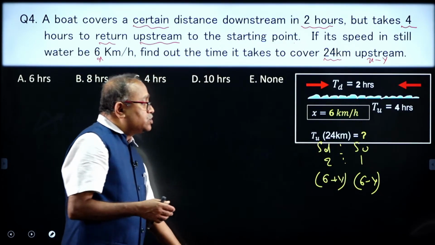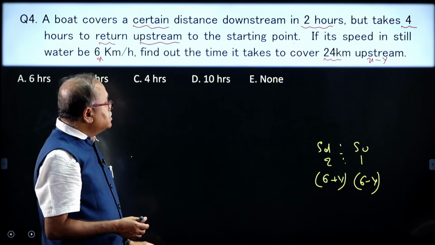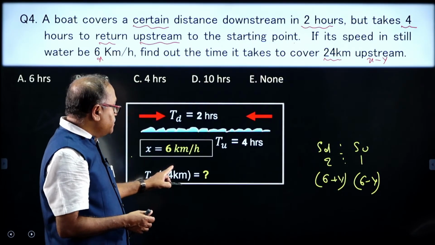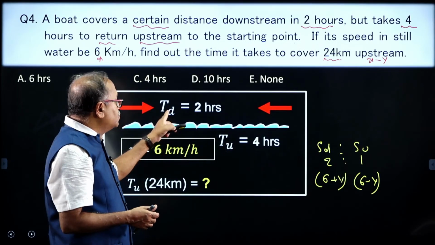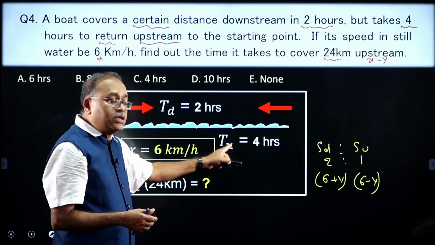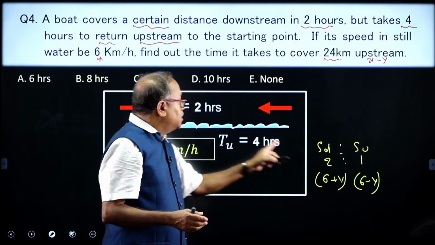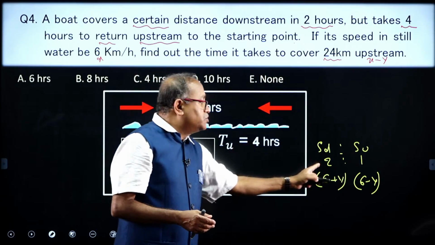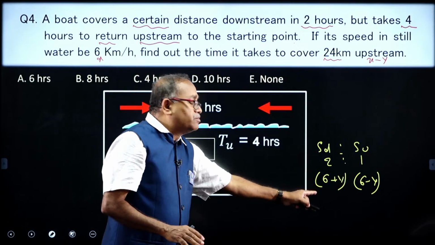Okay. So, what is given in the question, as I discussed: I have the time ratio, time of downstream and time of upstream. The speed ratio will be the reverse. The time ratio is 1:2, then the speed ratio is 2:1. And what is the speed of downstream?